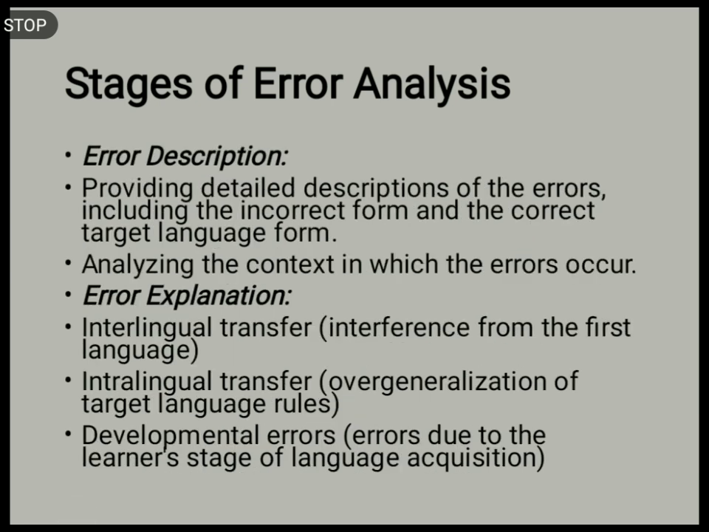Then error description provides a detailed description of the errors including the incorrect form and the correct target language form. Then error explanation. It is the last stage and the ultimate object of error analysis is explanation. This stage is psycholinguistic in nature. It attempts to account for how and why learners' utterances are erroneous.